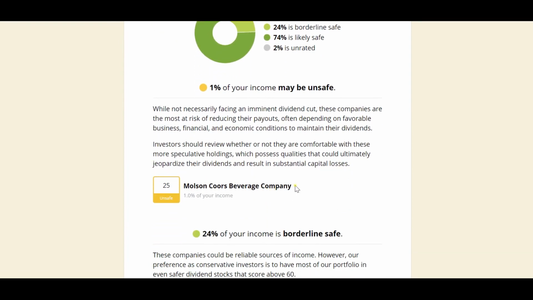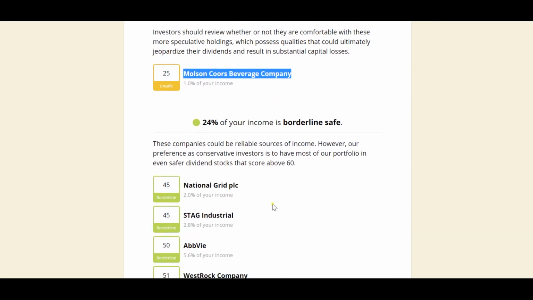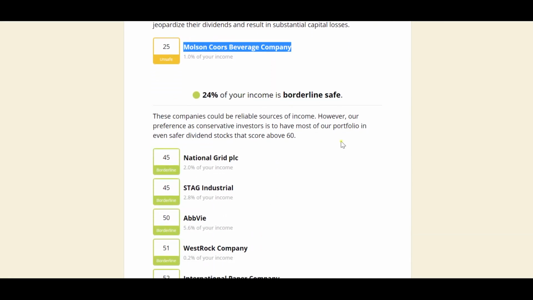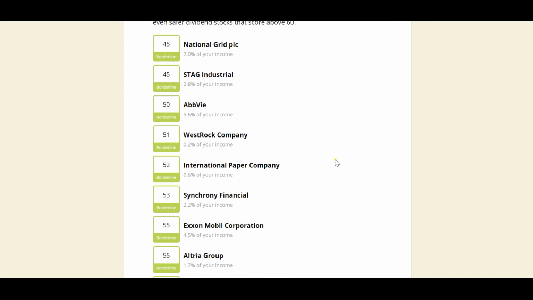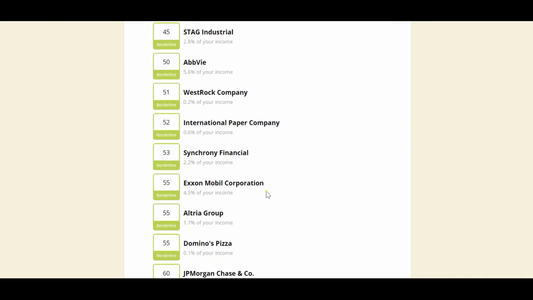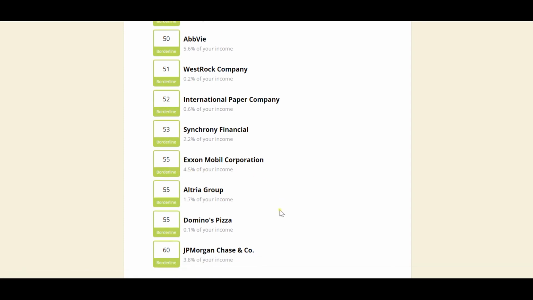Currently the beverage industry is badly beaten down, that's why it's unsafe right now, but I still believe, since it is a cyclical industry, it went down, but I still believe in this company over a long period of time, since everyone is drinking beers and they won't be stopping anytime soon. And 24% are borderline safe. ExxonMobil just provided a dividend for me yesterday. Even though it's borderline, I still got around $34 in dividends.